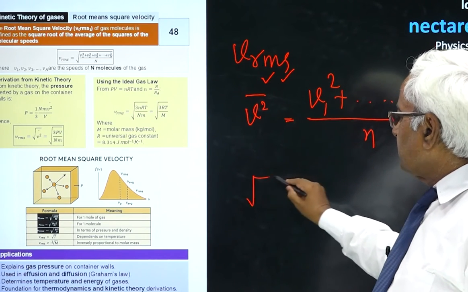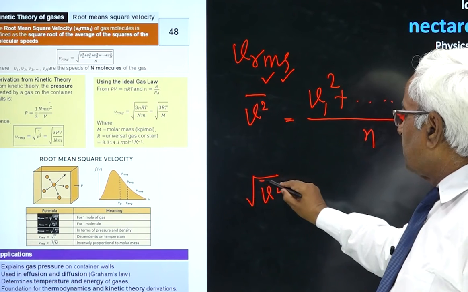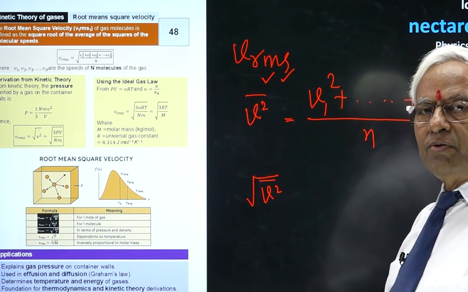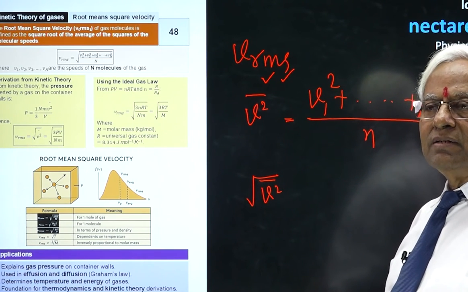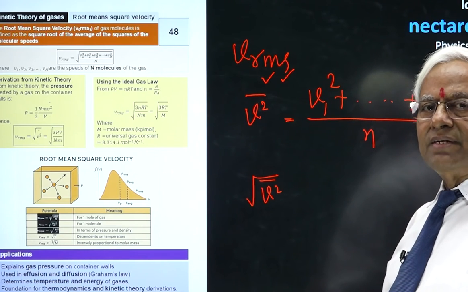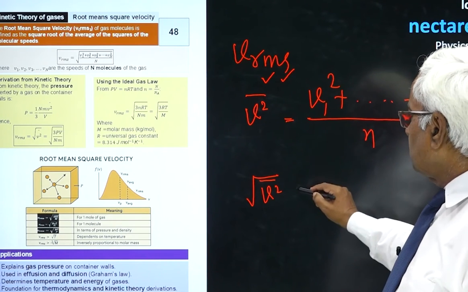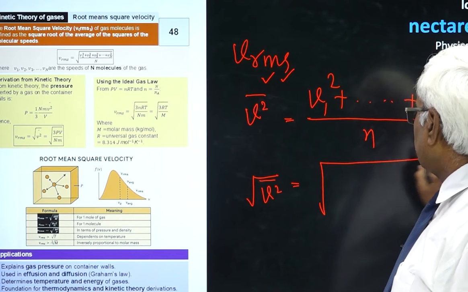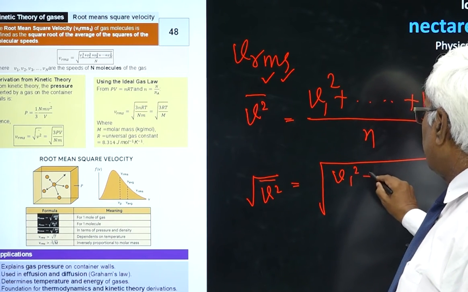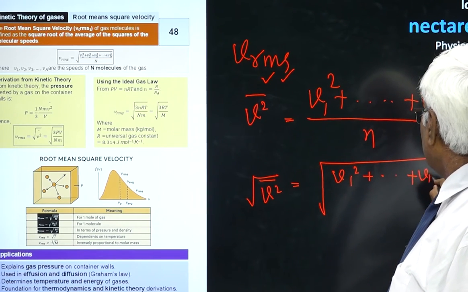But here we are concerned with root mean square. That means a third process will also be involved: square, then mean, then root. That means you take the average and then take the square root. This whole thing would be known as the RMS value.